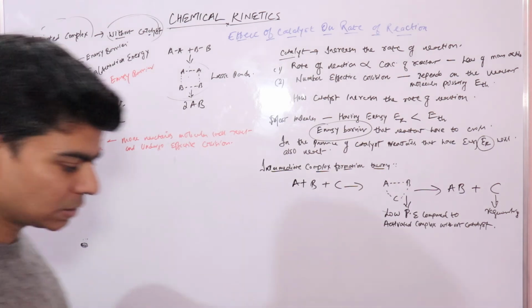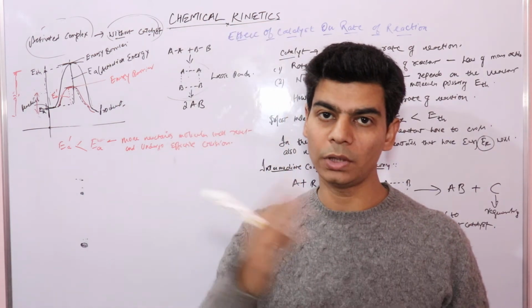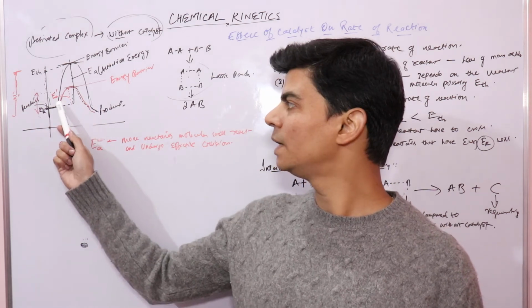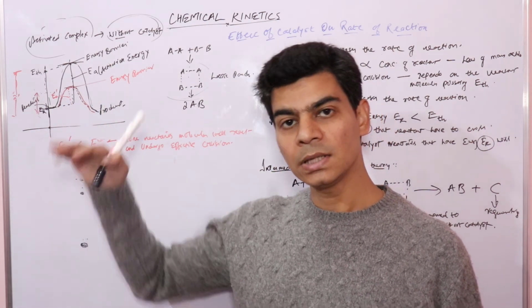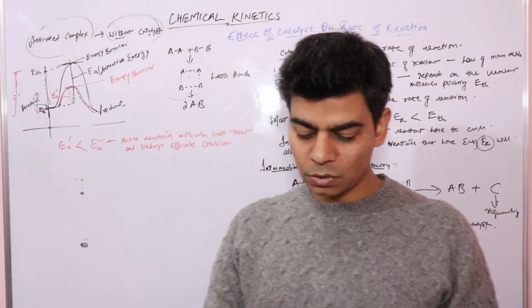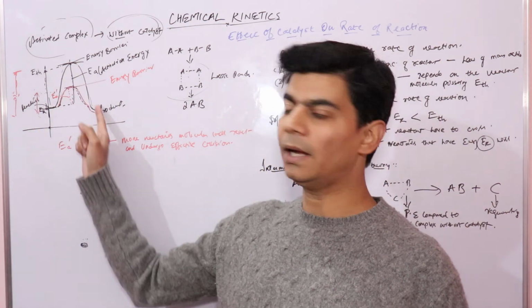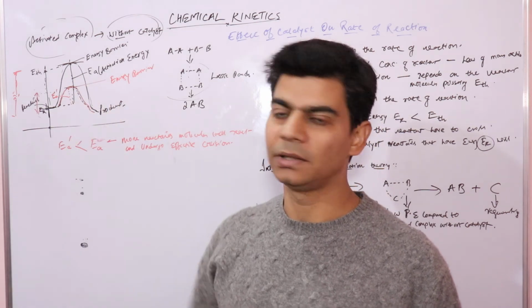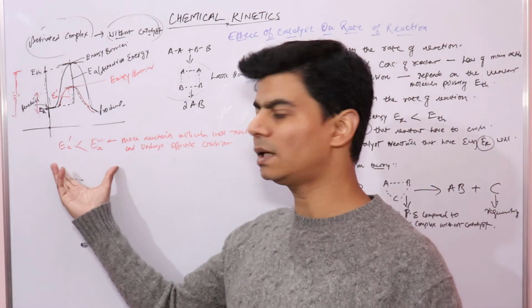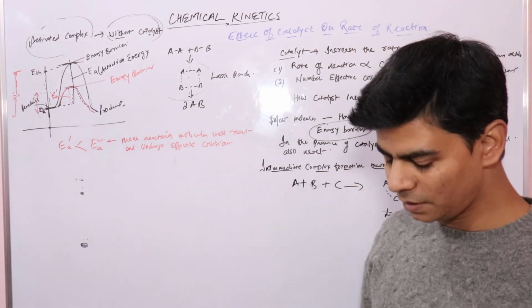So what it basically does is provide an alternative path, which is this path, which has much less potential energy. This alternative path has lower potential energy, or lower activation energy, due to which more reactant molecules will undergo effective collisions. So more reactant molecules will react, which means the rate of reaction will increase. So this is how it will increase the rate of reaction.